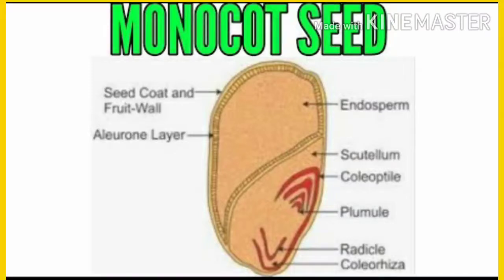Some seeds, when opened, show two thick parts or seed leaves. They are called cotyledons. Sometimes they show two thick parts, sometimes they show one thick part. So on the basis of this, these are of two types. When seeds have only one seed leaf, then it is called a monocotyledons seed. Clear? And the examples are maize, rice, wheat.